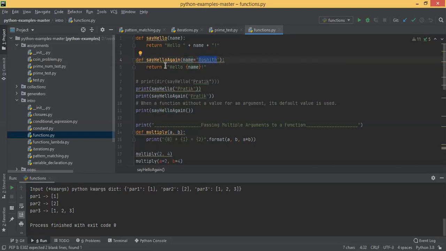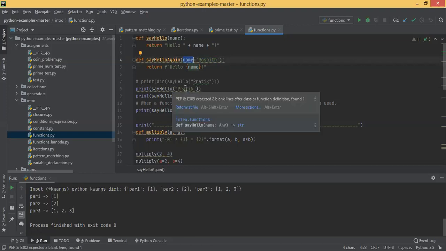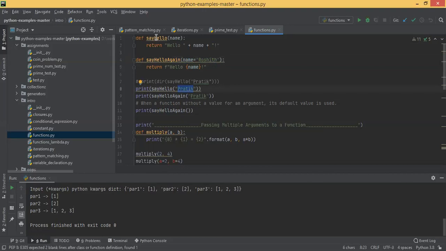Here we have used f. F within double quotes, we have mentioned this part. This is a Python 3 feature. You can basically write a string and put multiple placeholders there. Here within curly braces, you have mentioned name because name is the parameter name here. So when you called say hello Pratik, this function is being called.